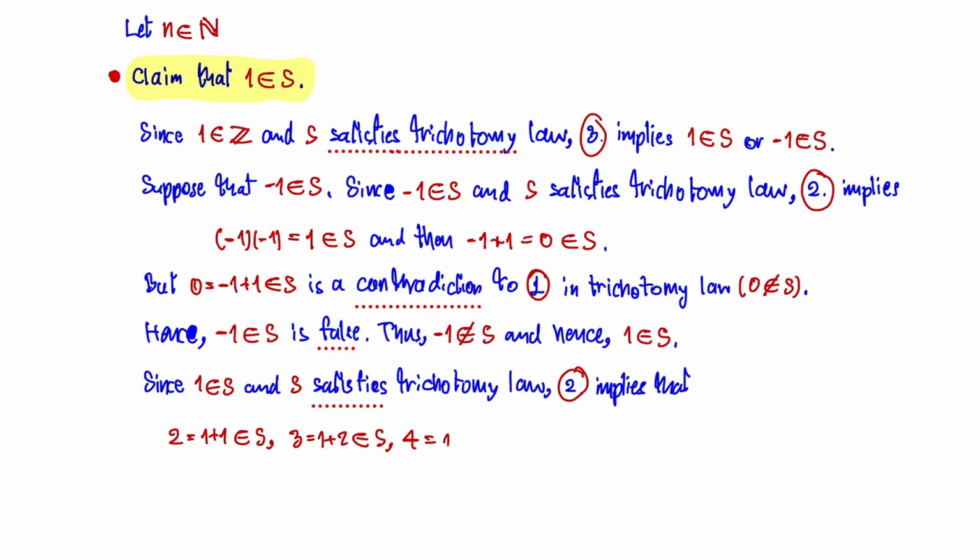In this case, I'm going to use 1 plus 3, which is in set S. Or you can have number 5, which is 2 plus 3.